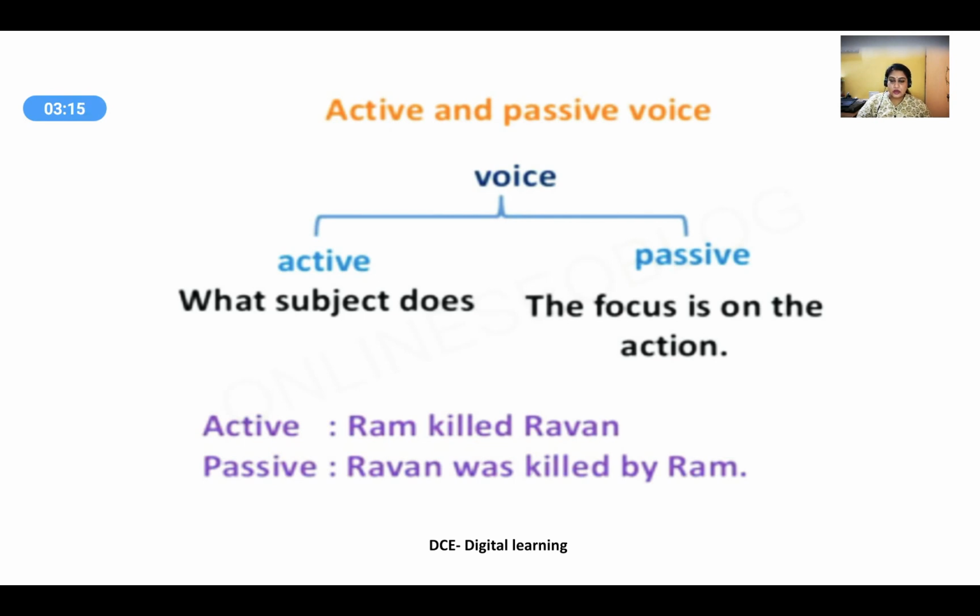So, in active voice, the sentence can be: Ram killed Ravan. Look at the person Ram, he is the one, and what is he doing? He killed Ravan. So, the focus is on Ram killing Ravan, and it becomes an active voice sentence. When the same is put in passive form, it can be said as: Ravan was killed by Ram. The person who was in the primary position in active voice becomes secondary, and the focus is on the action here. So, Ravan becomes important as he was killed by Ram.